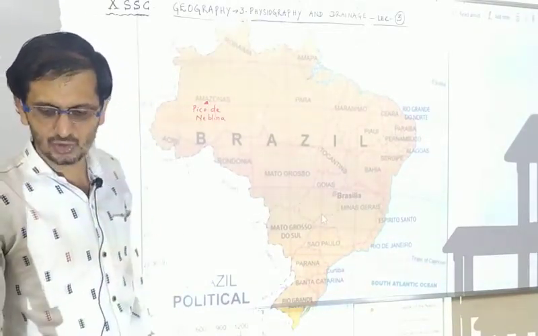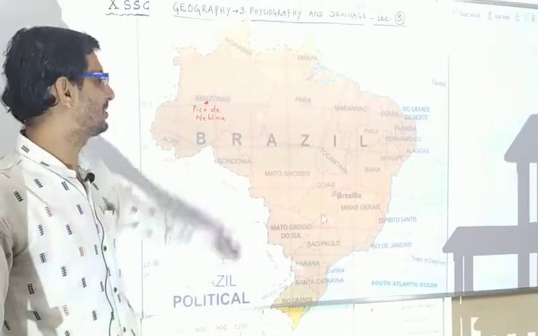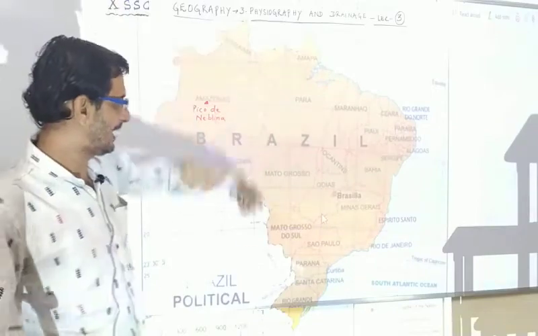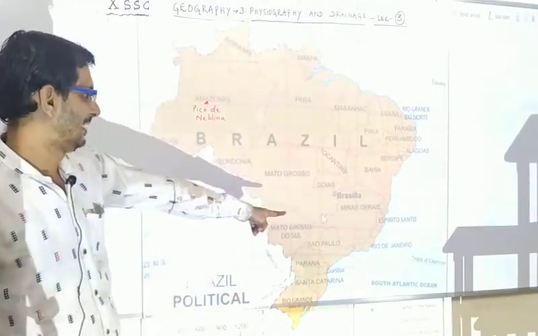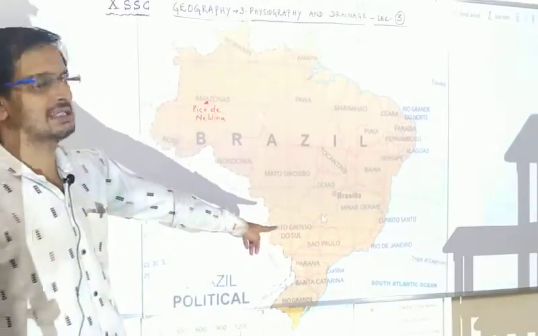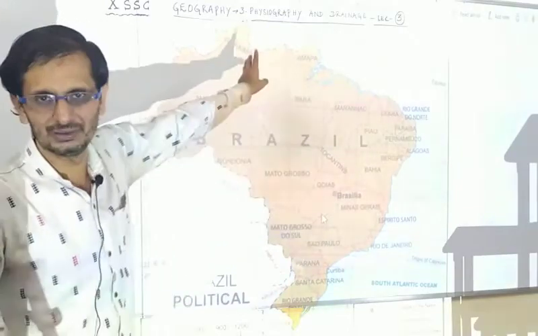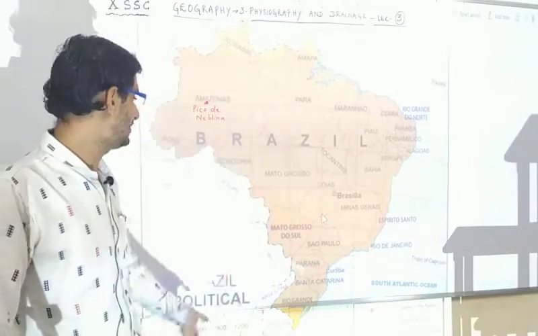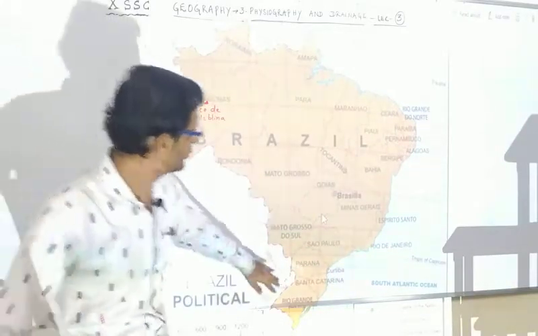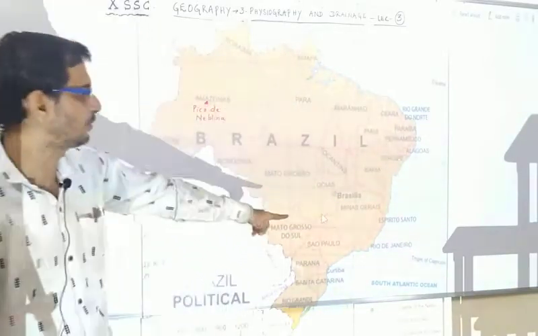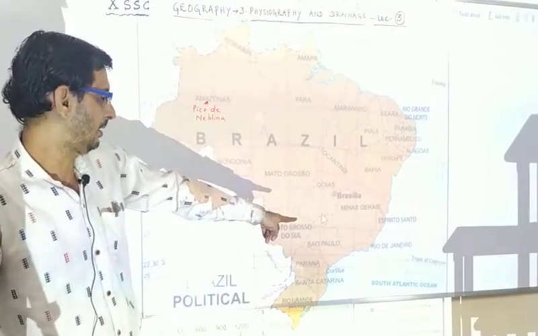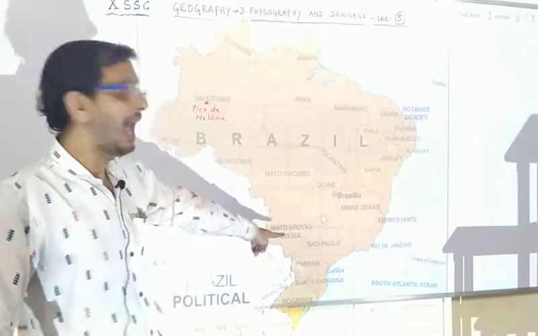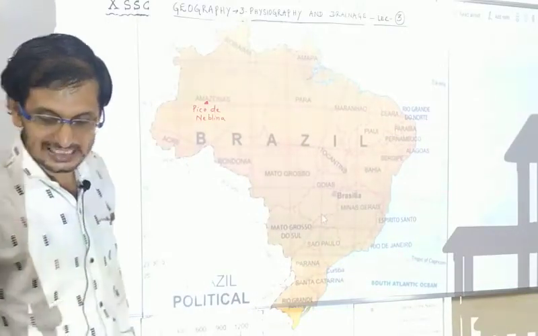The Brazilian coast is characterized by a large number of beaches. You can see beaches everywhere, but the most famous beaches in Brazil are Rio de Janeiro and São Paulo. Very famous. Like we have famous beaches at Kerala, Goa. The same way they have famous beaches. Actually they have beaches everywhere, but these two famous beaches are very popular all over the world, especially Rio de Janeiro and São Paulo. And sand dune complexes.